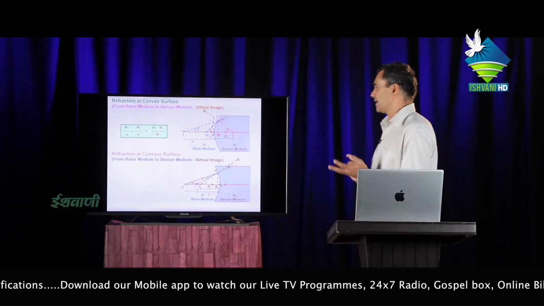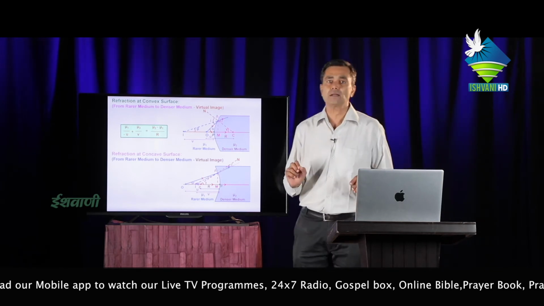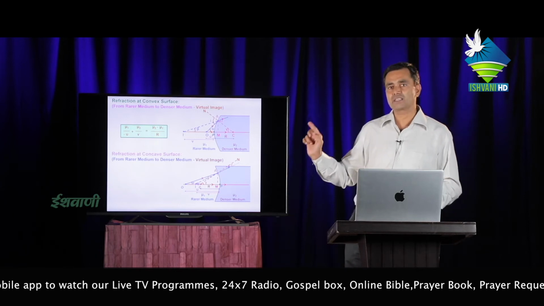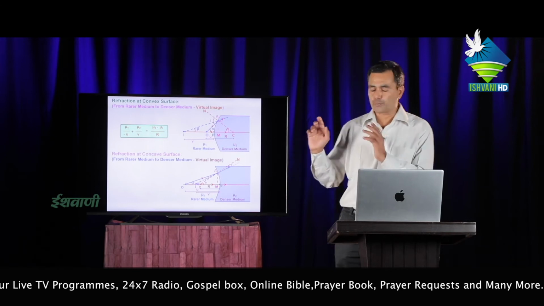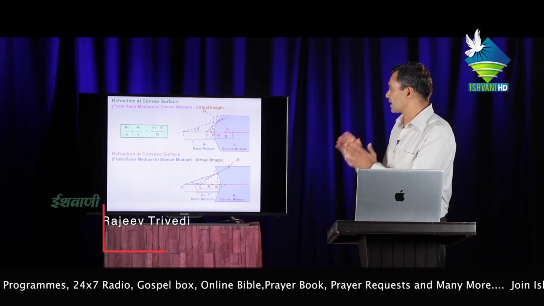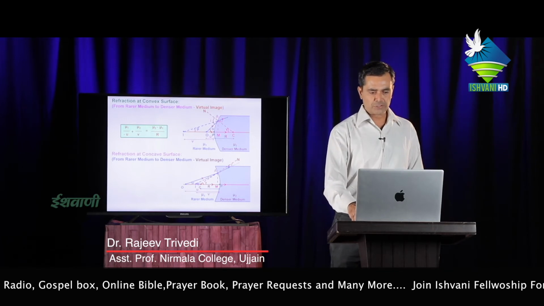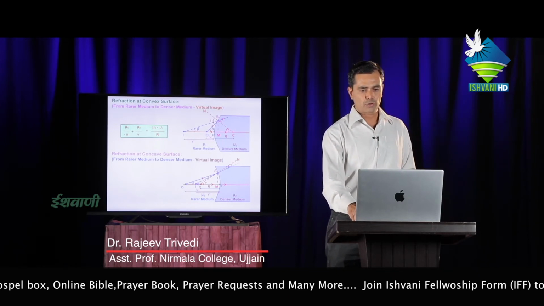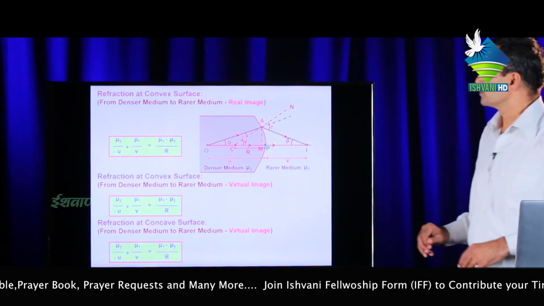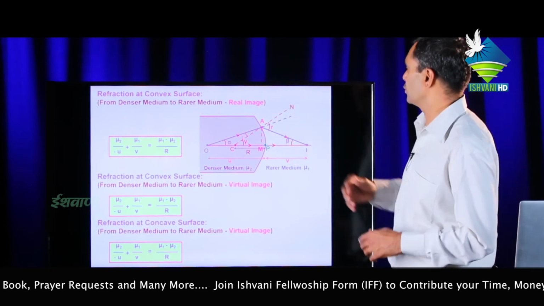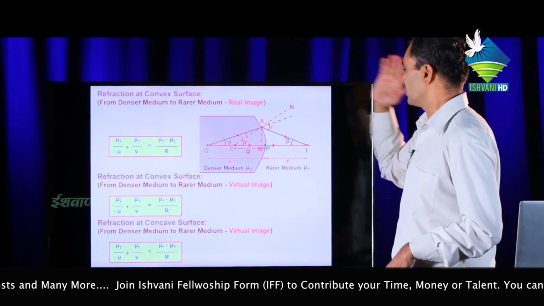We have to find I and R, and putting in Snell's law, mu equal to sin I upon sin R. If I and R are very small, then mu equal to I upon R, or I equal to mu R. Putting all values of alpha, beta, gamma in the above equations, we get the relation for refraction at a concave surface. Next question, refraction at a convex surface means from denser to rare, it forms a real image.